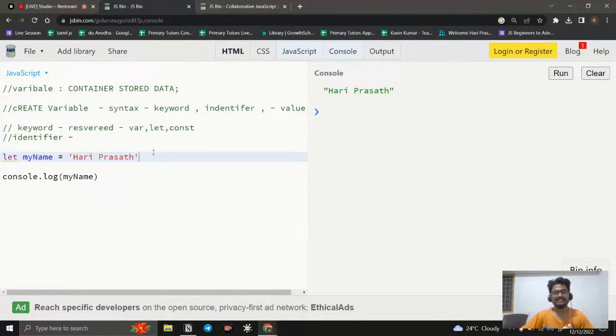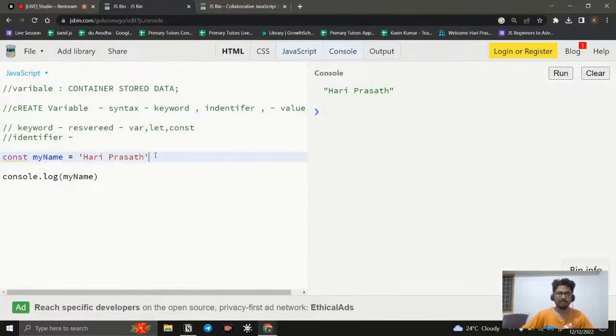So this is declaration, like creating a variable. Here we know what is keyword, what is identifier, and what is value. And you may have one doubt: var is also a keyword, let is also a keyword, and const is also a keyword. So what is the work of these three things? To create a variable. For example, instead of let, if I use var and if I run it, it works perfectly. Instead of var, I use const, and if I run it, it works perfectly, right?